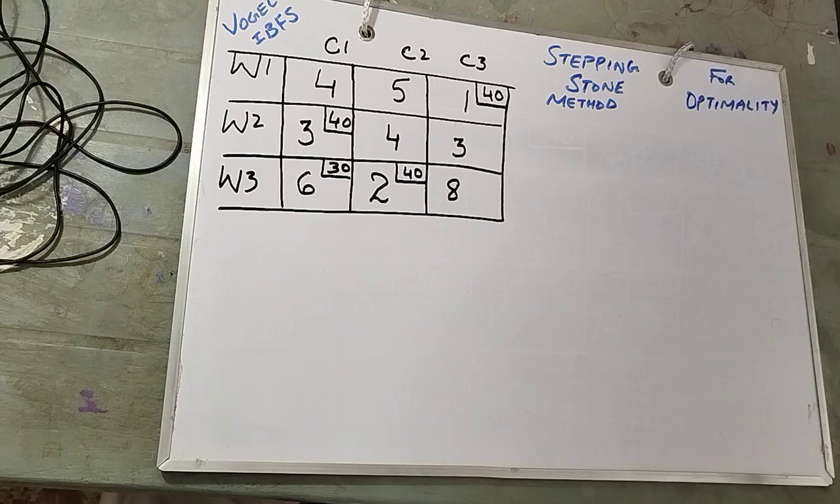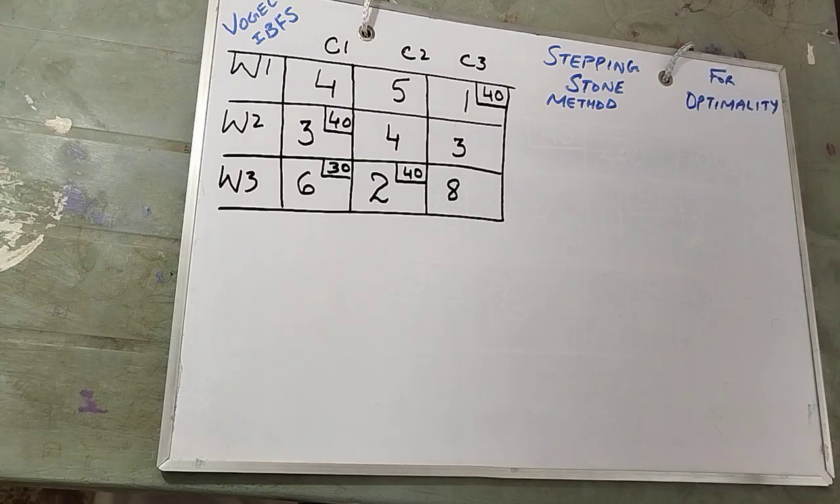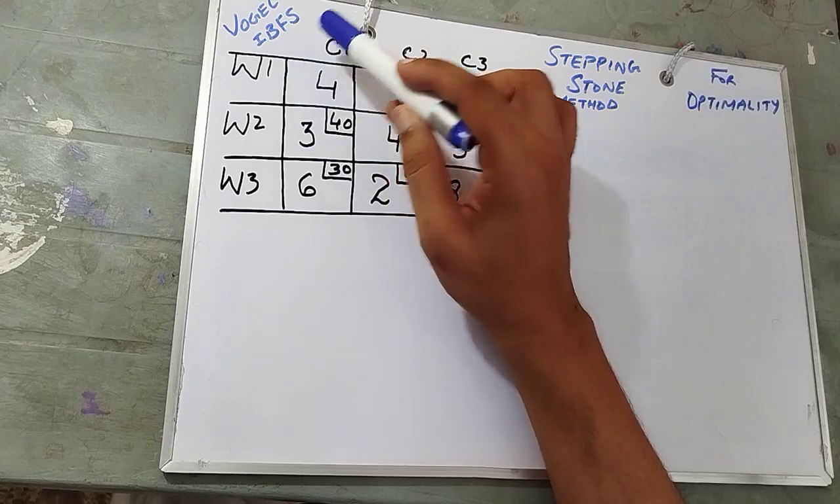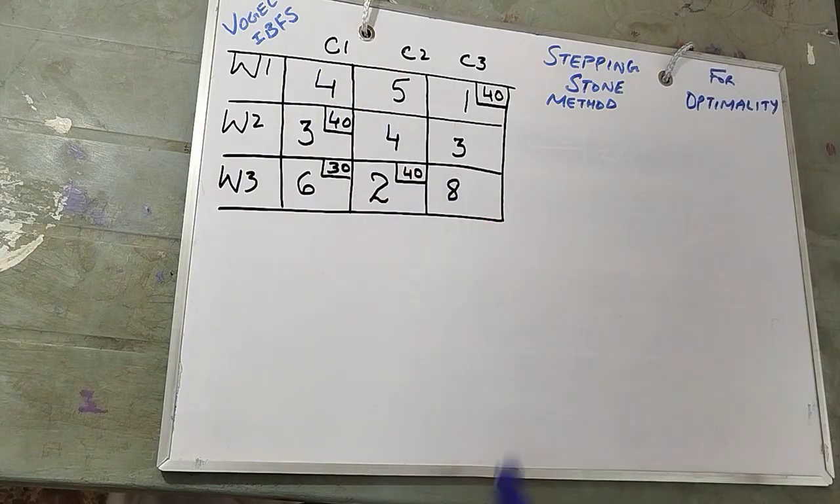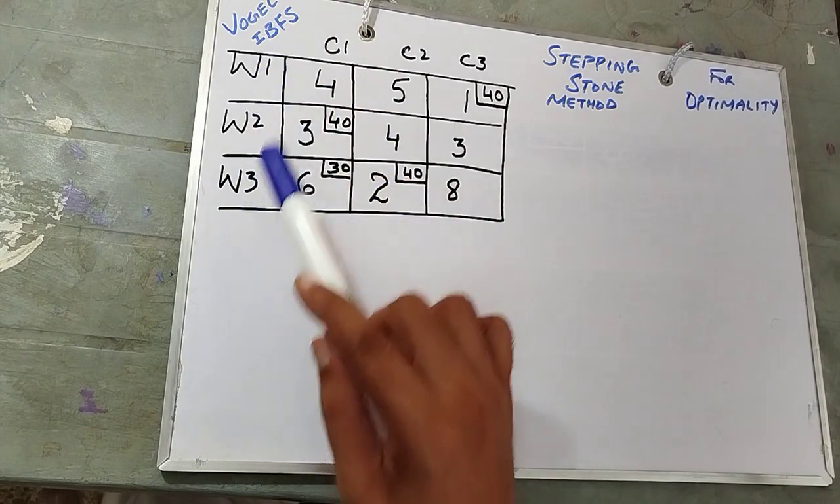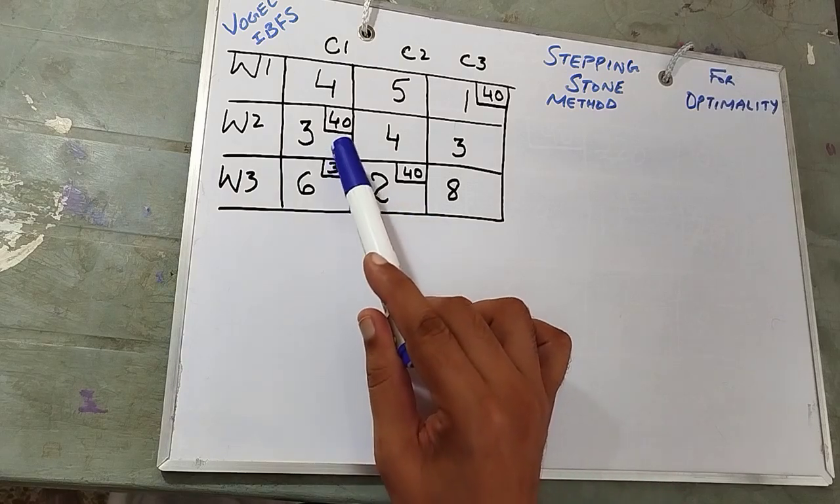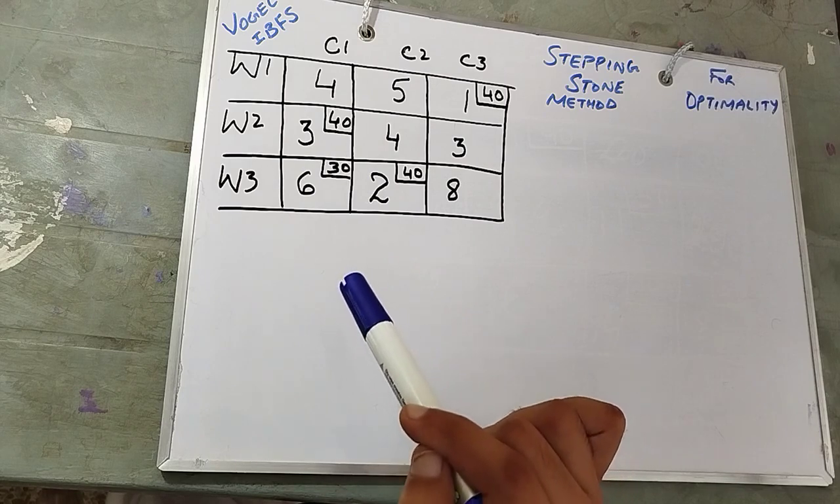Hi dear folks. Today we are going to discuss the Vogel initial basic feasible solution of this transportation problem. In that there are three warehouses and three customers, you see.